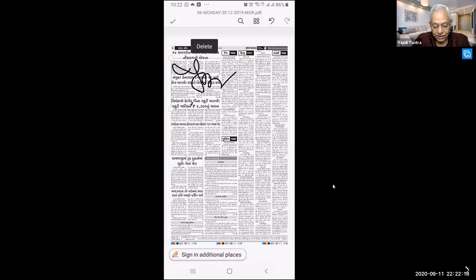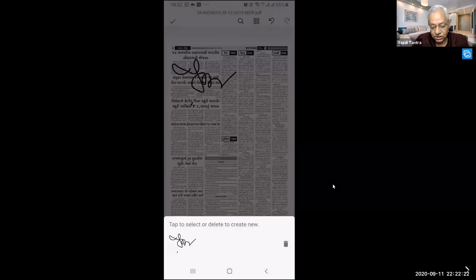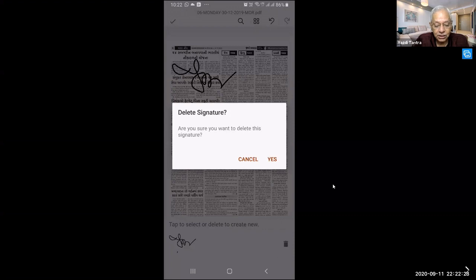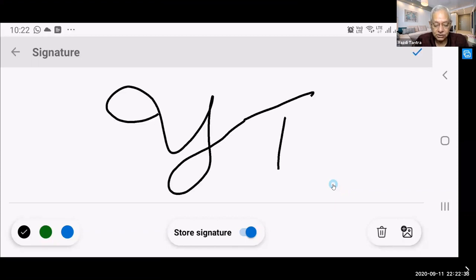If you want to sign in additional places, I just tap where I want to sign. My signature is shown down below. This is my signature, or I can create a new signature. I can delete the signature. I can say yes, and then it says sign. So I will sign like this, store the signature, and say OK.